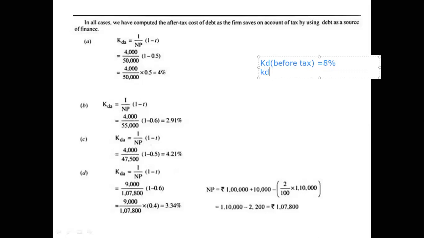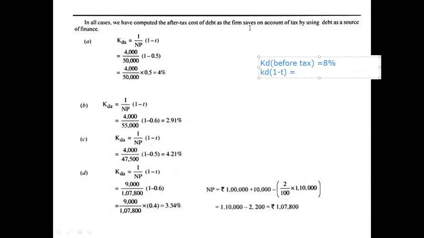KD after tax, how will we write it? Symbolically, KD into 1 minus t. So you can take down KD 1 minus t. In the next line, take cost of debt after tax, underline that. Then take KD into 1 minus t, meaning after tax, which is equal to, what is the formula?